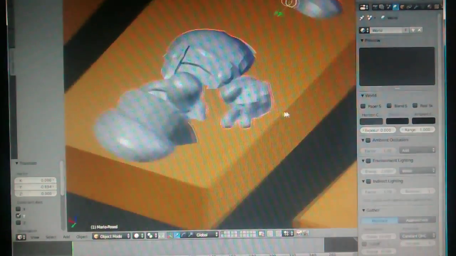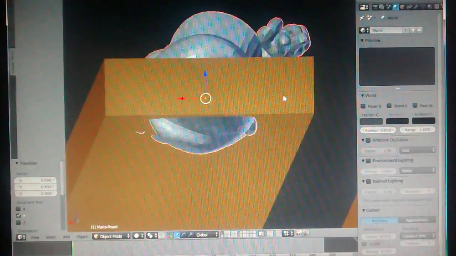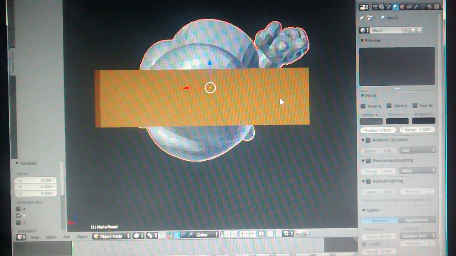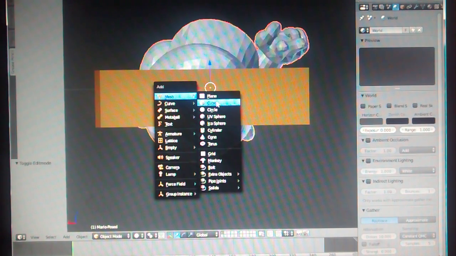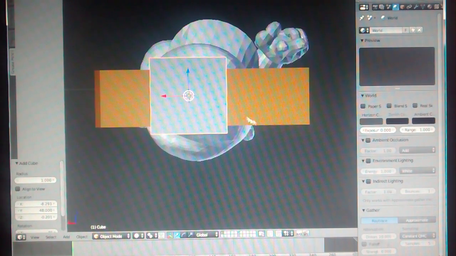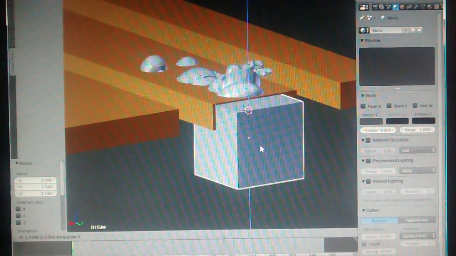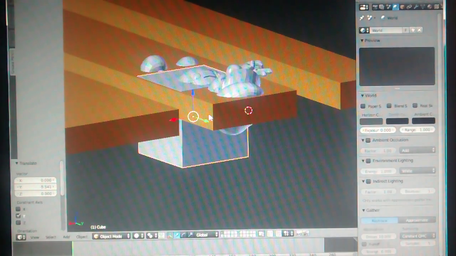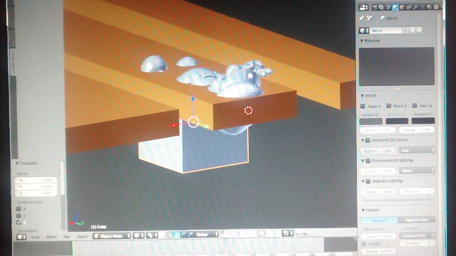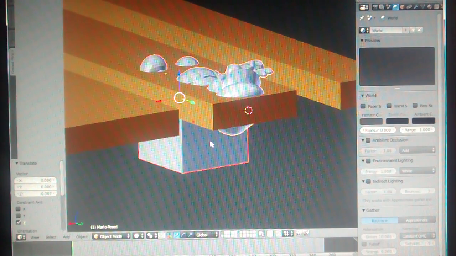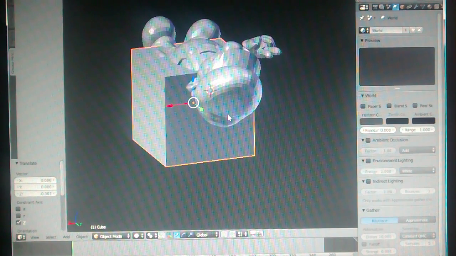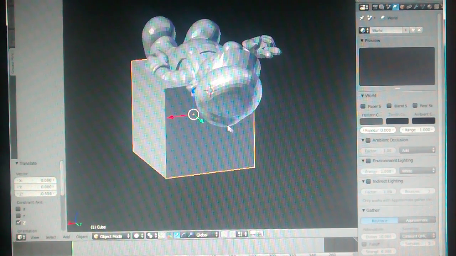Now we're going to want to cut off the bottom for the CAM software. So you're going to left click and then Shift A and create a cube, and then scale up the cube and slide it about halfway through him. Now we can select both and hit the backslash key to ignore all the other geometry.